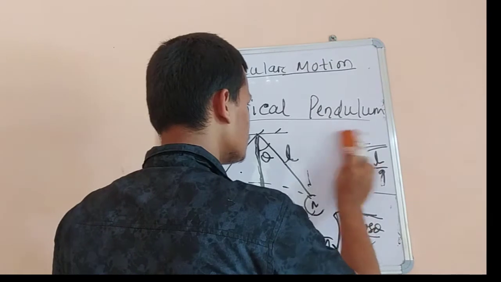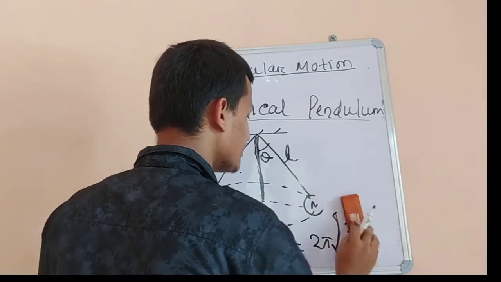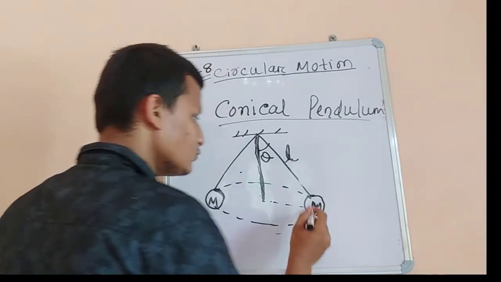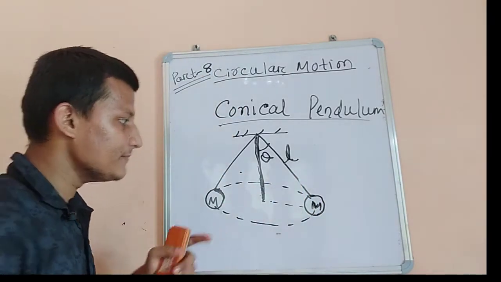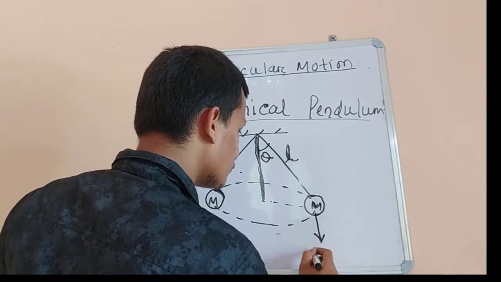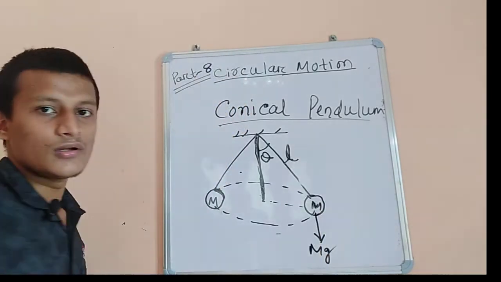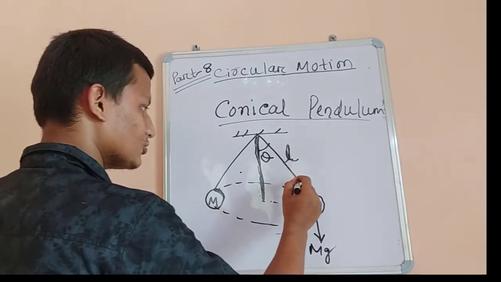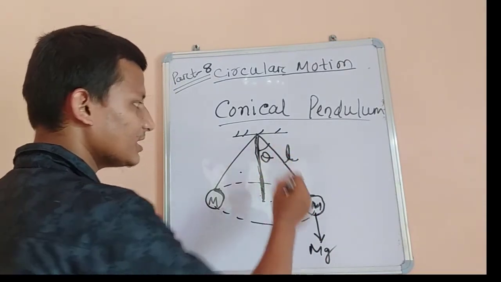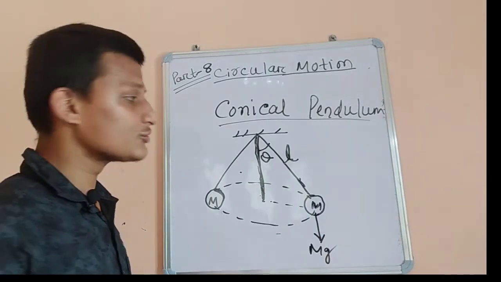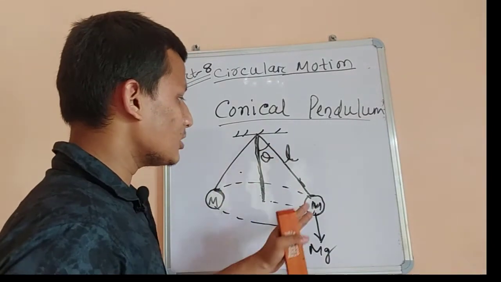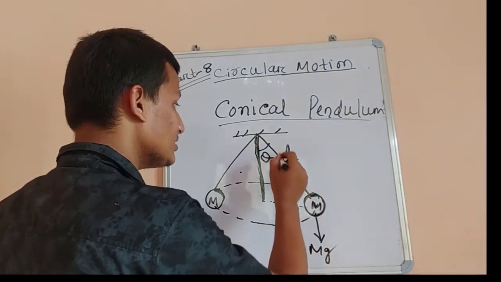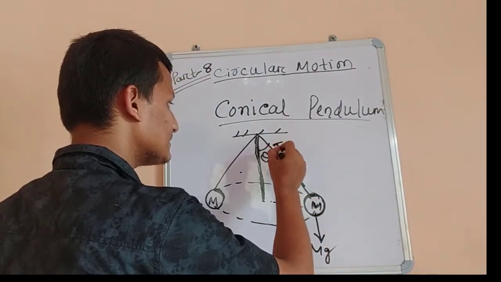First we have to overview what types of forces act on this conical pendulum. Due to the bob of mass m, the gravitational force mg is acting. This is a string, so the string also has a tensile force T acting away from the mass. The mass is moving, and the direction of the tangent will be like this.